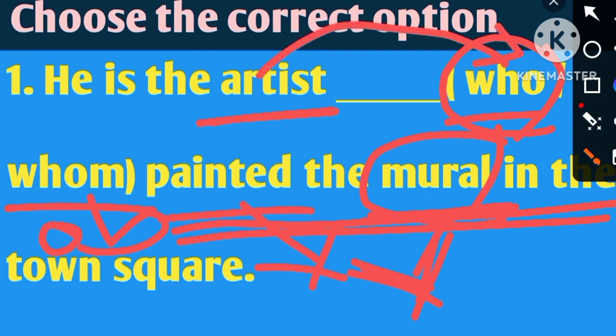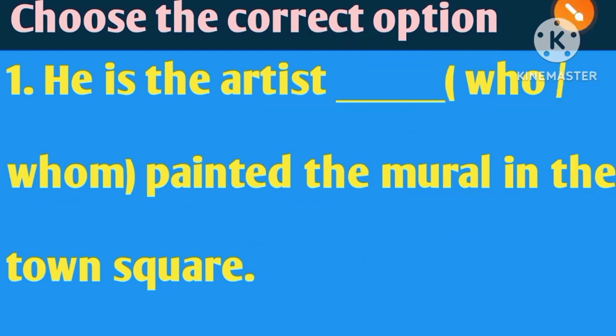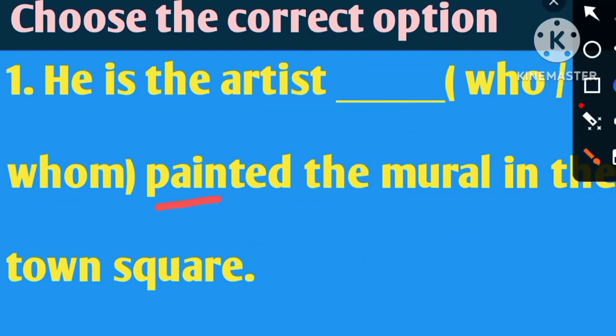Here, this term who, we have to write down who, and this term will act as the subject of this subordinate clause. Friends, you can see this is painted the mural. This is the verb, and this is the object, and artist is the subject of this verb painted.